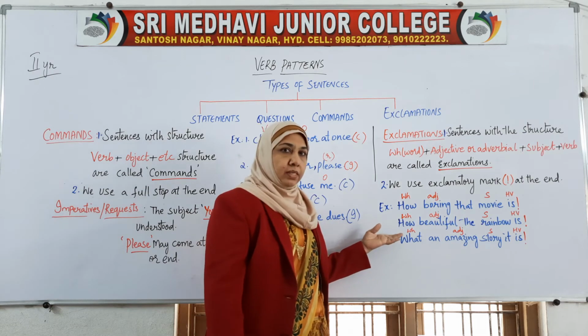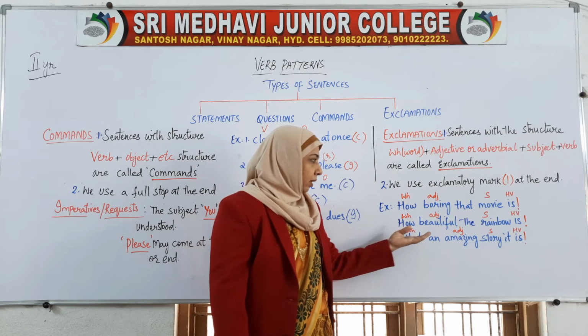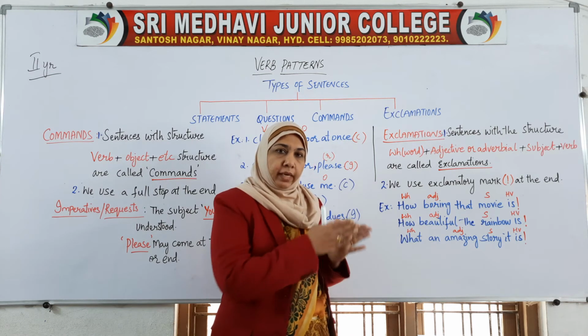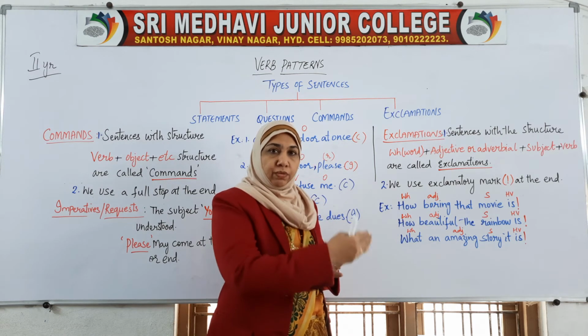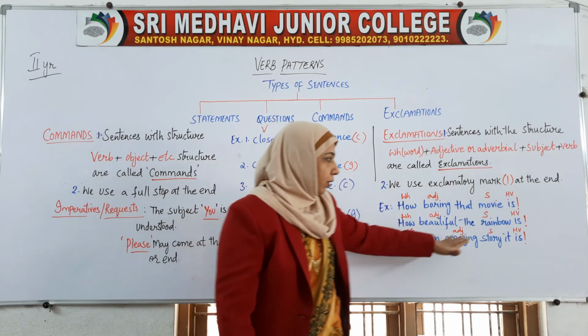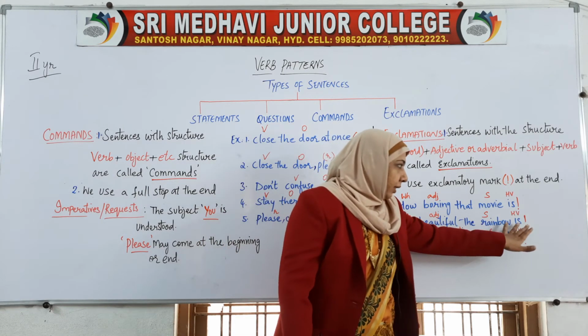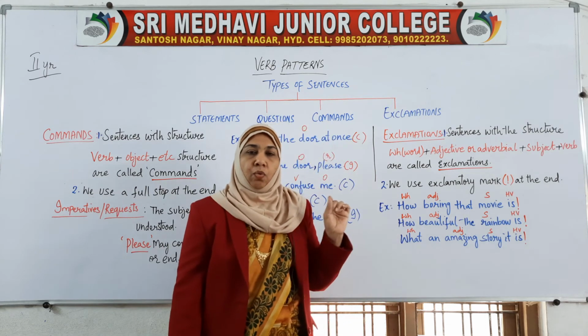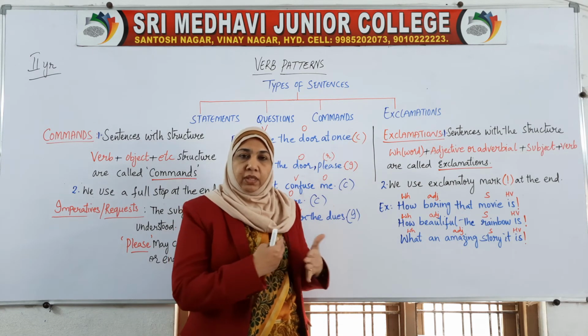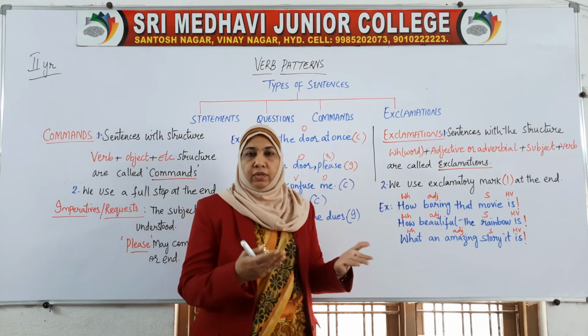Next example: How beautiful the rainbow is. How, again WH; beautiful, this is the adjective; the rainbow, rainbow is the subject; is is your helping verb.